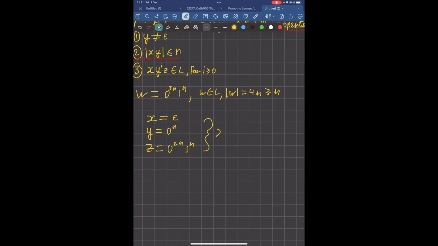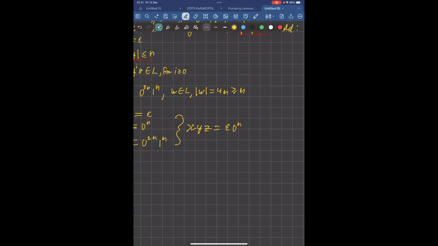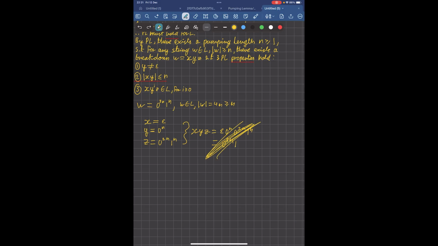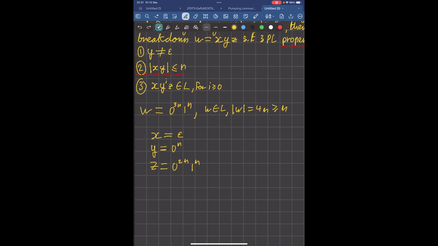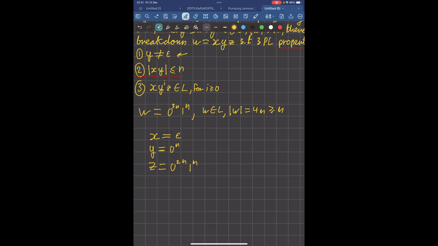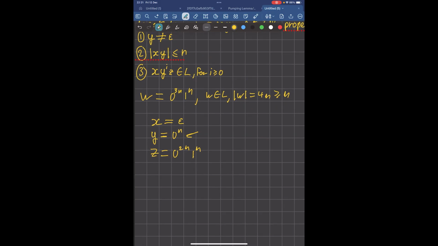So altogether, x, y, z will be epsilon, 0 to the n, 0 to the 2n, and 1 to the n. And this is just the same as 0 to the 3n, 1 to the n, which is the string we had before. So that's one way of breaking down the string. And my claim is that this satisfies all of these properties. First, let's look at the first one. y must not be empty. Well, y isn't empty, so the first property is satisfied.